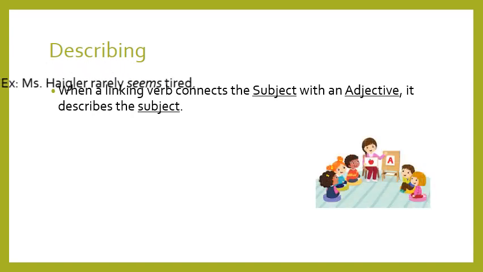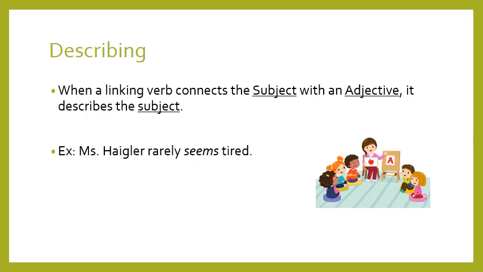Example, Miss Taylor rarely seems tired. Where is the subject here? Miss Taylor. Where is the verb? Seems, not rarely here. Seems. Okay? Seems is the verb. Seems what? Tired. What about tired? Tired is a describing word. Okay? And who is tired? Miss Taylor. Okay? So here, tired describes Miss Taylor.